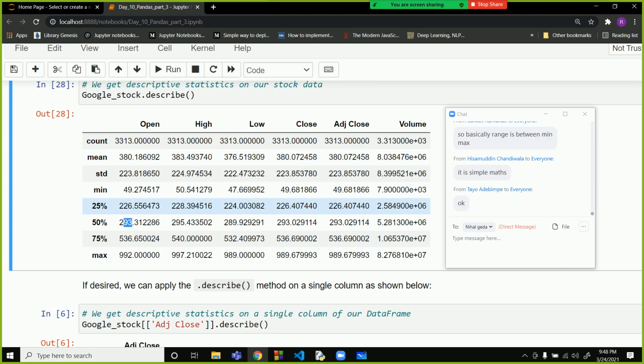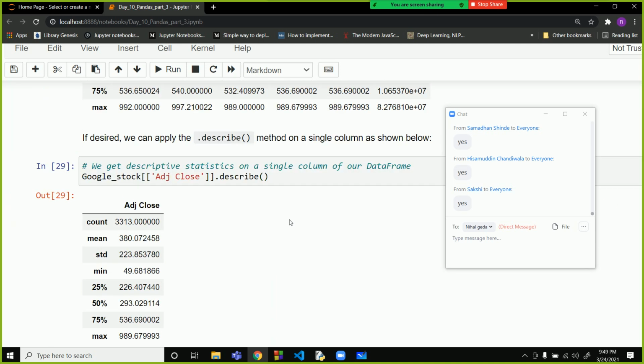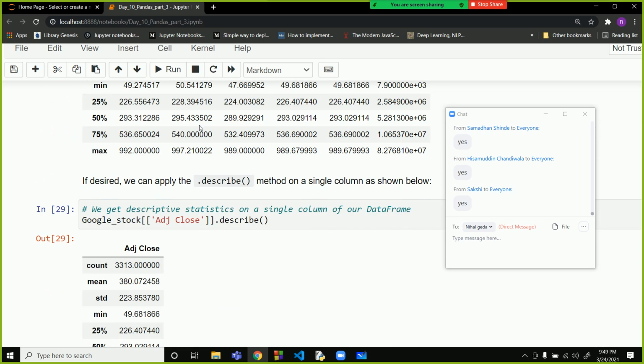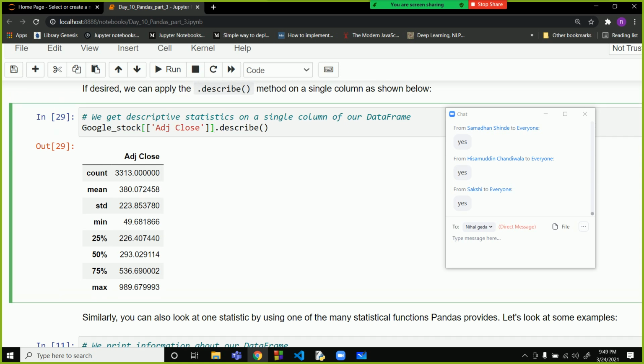Shall we move forward with that now? Yes, sir. Now, if you want the description of a particular column, you can extract a particular column like this and then find out the description over here. Same thing.